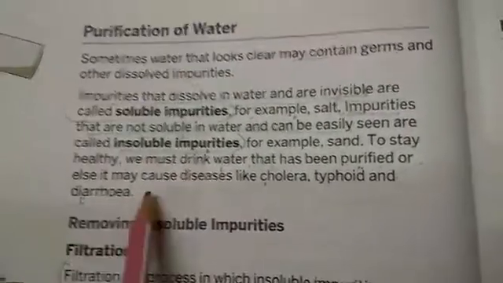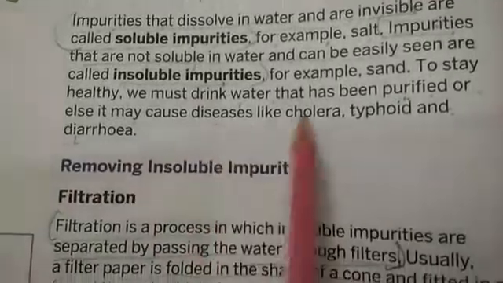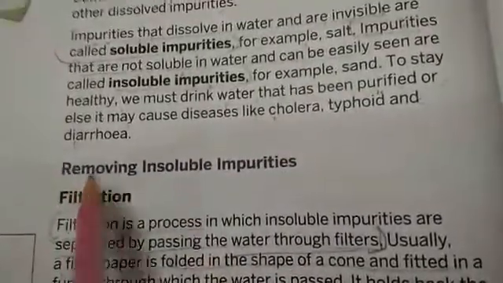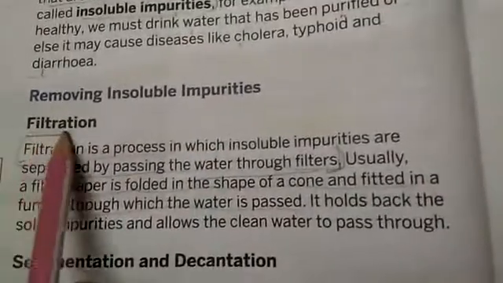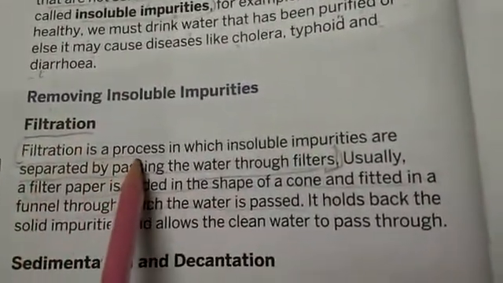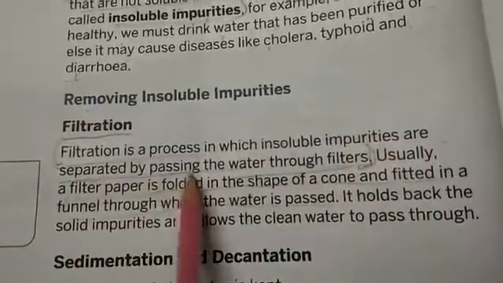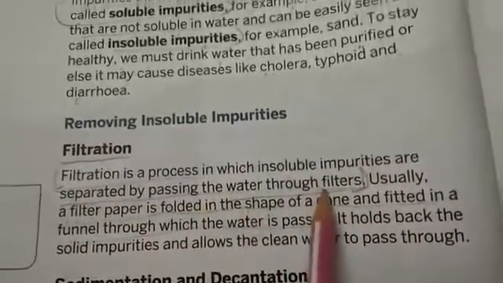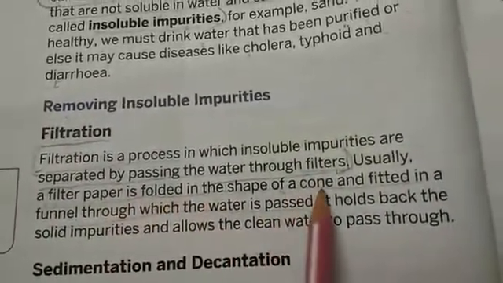Now, how are we to remove the insoluble impurities from the water? Removing insoluble impurities: filtration. Filtration is a process in which insoluble impurities are separated by passing the water through filters. Usually, a filter paper is folded in the shape of a cone.